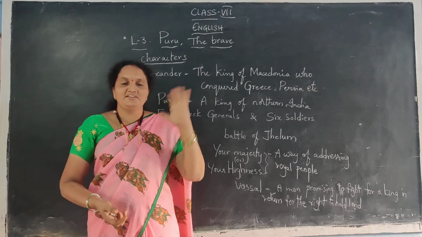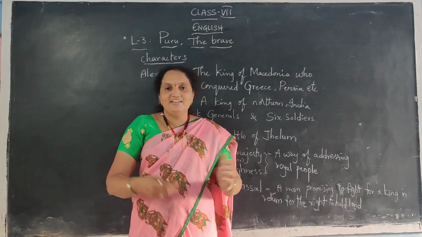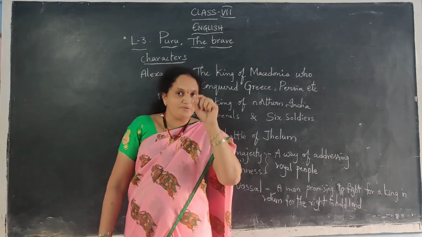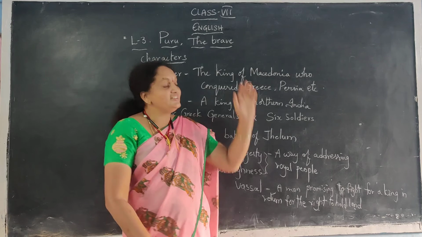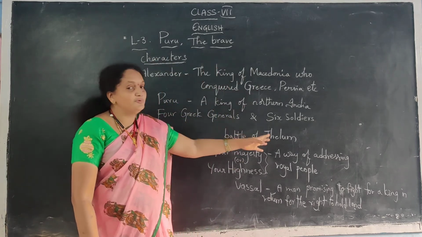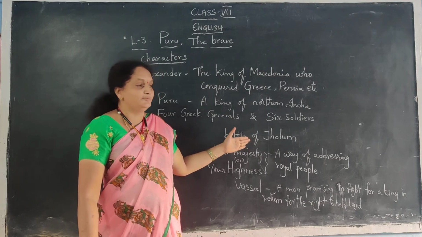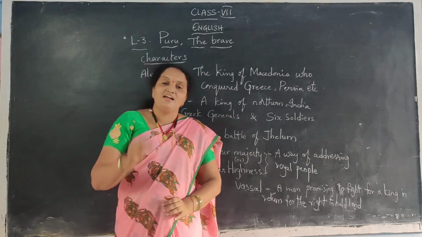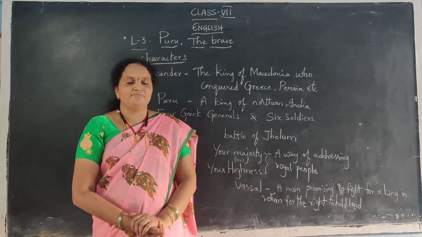"Okay, I agree with you. I just want to make friendship with you. I like your character, your bravery and your attitude. I like it very much." Who said this? Alexander liked Guru very much. Alexander liked the character of Guru. So he said, "Let us have friendship with each other."